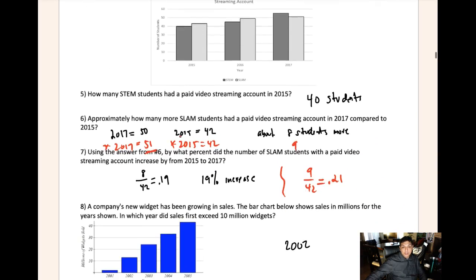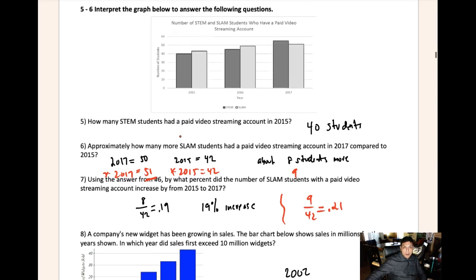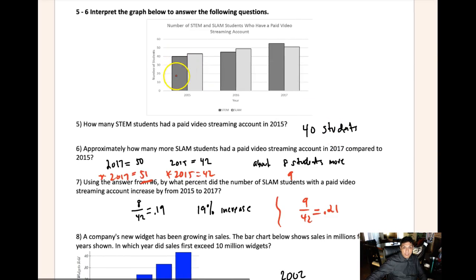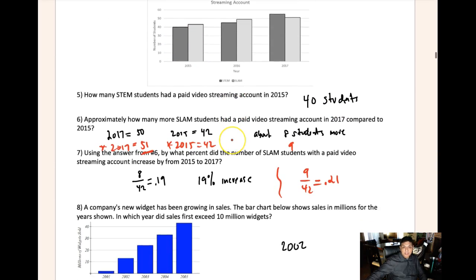Here's another bar chart with some answers here. This represents two different types of students, those in science, technology, and engineering versus liberal arts, social science, liberal arts pathways. And so you can see how the enrollment looks here. How many STEM students have a paid video streaming account? And it'll be around 40 in 2015. And again, so you can see some of the answers to those questions here.